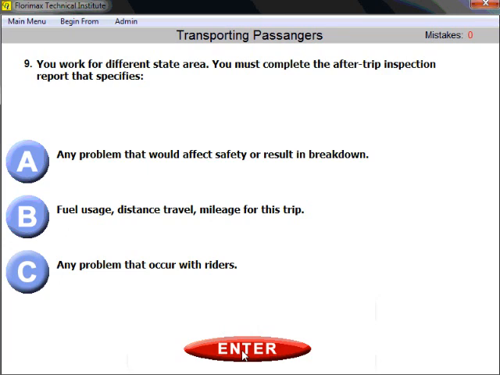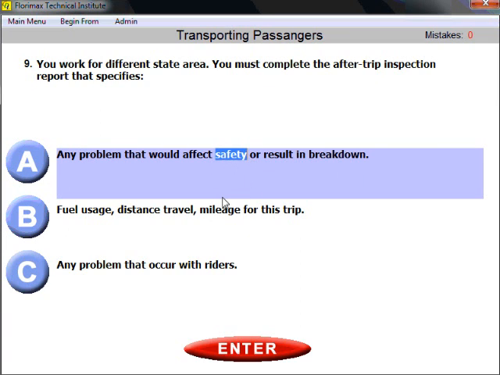Question number 9. You work for a different state area. You must complete the after-trip inspection report that specifies. That's for sure, you must complete this inspection report, and you are asked what this report should specify. This report should specify any problem that would affect safety.